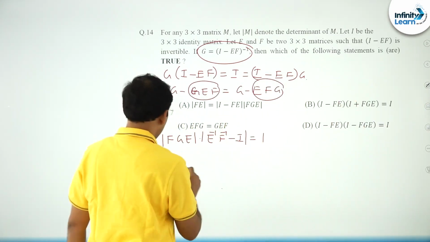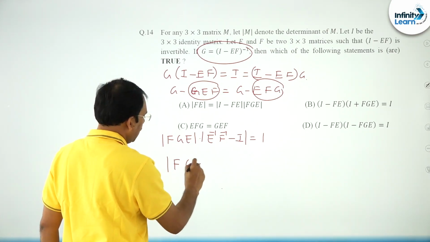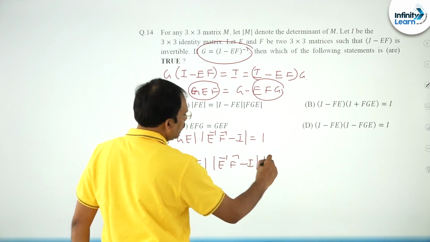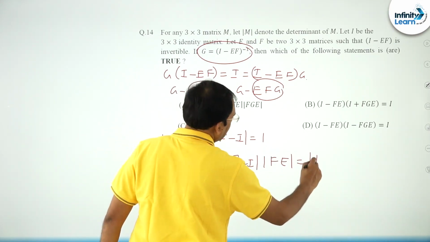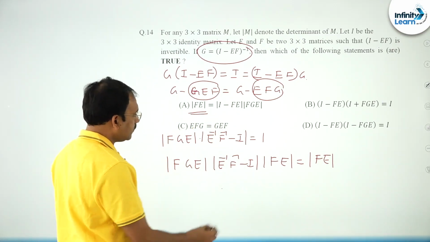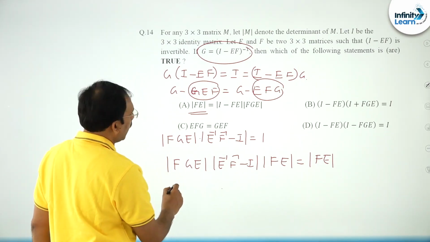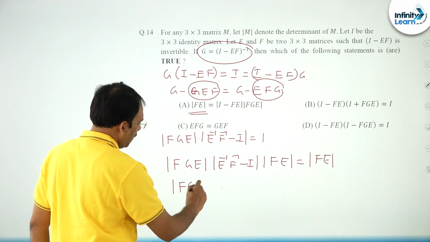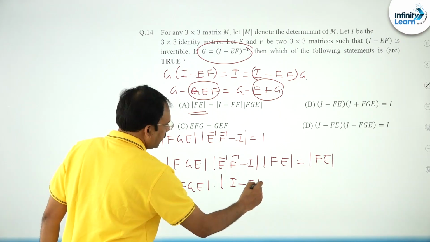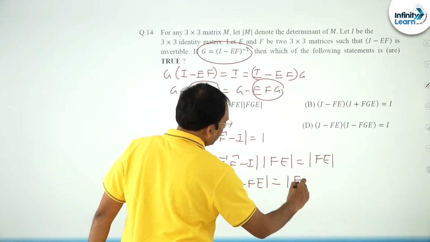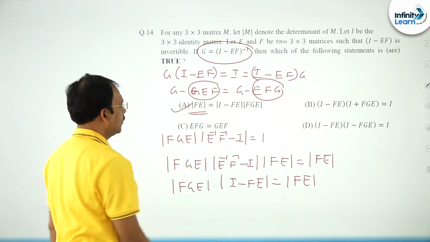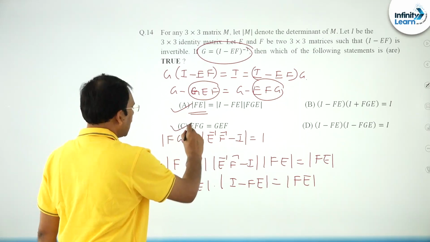Okay. So if it is multiplied, det(I minus FE) into det(E inverse F inverse minus I) into det FE is equal to det FE. This is det FE. Now you see, if you multiply with FE, what will you get? Det(I minus FE) into FE, if you multiply, this becomes det of (I minus FE) equal to det FE, right. That is what is given here. Of course, left, right they have. So this is the thing. So we proved this as well as this.